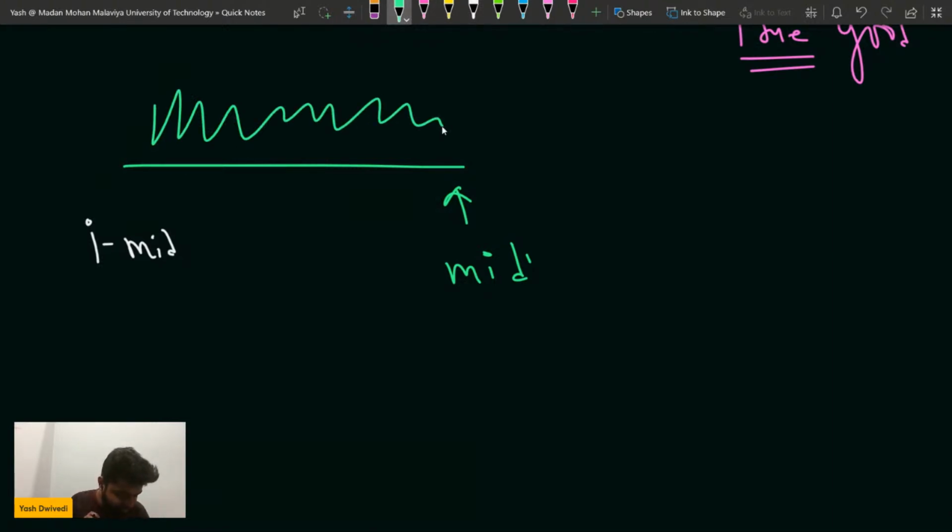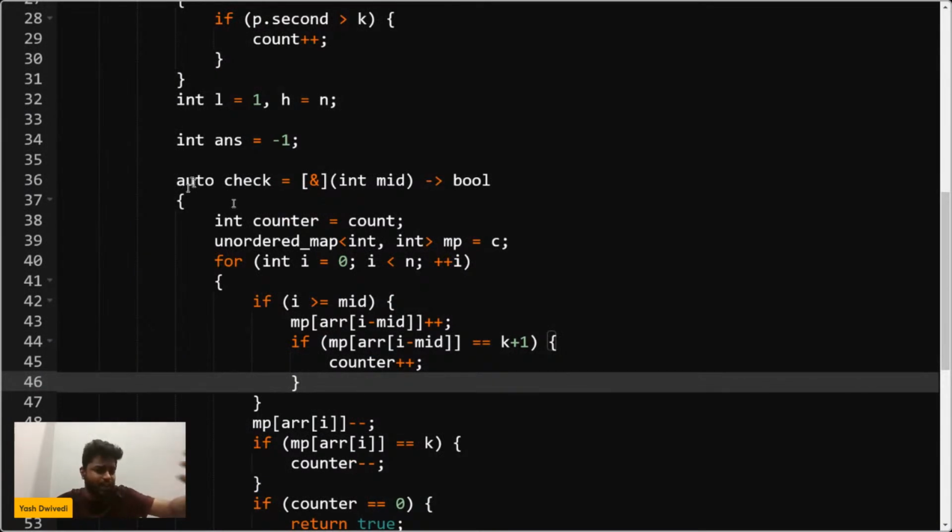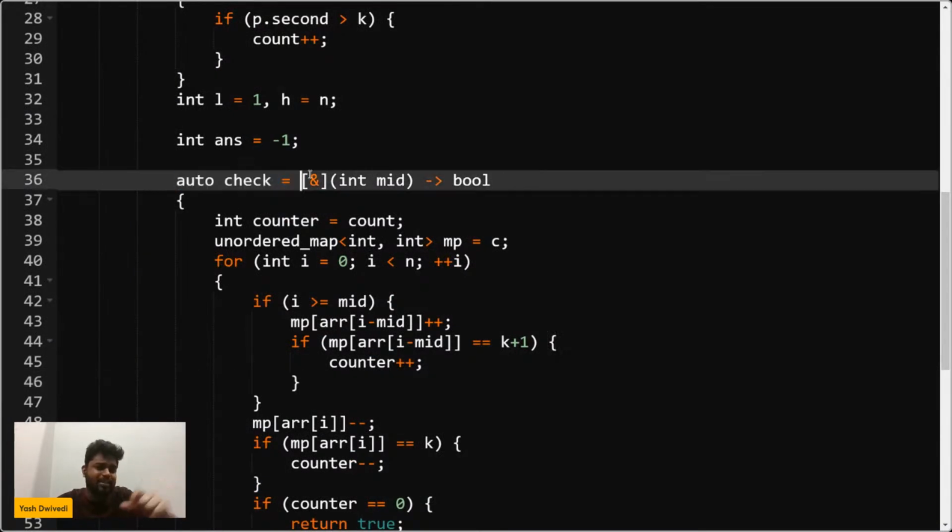Sir, this type of syntax is also available. You can write a check function outside also, I don't have any issues. This is nothing but kind of a bool check function in which you have the int mid passed and the array passed, all that. So you can do it outside also, that is also fine for me.